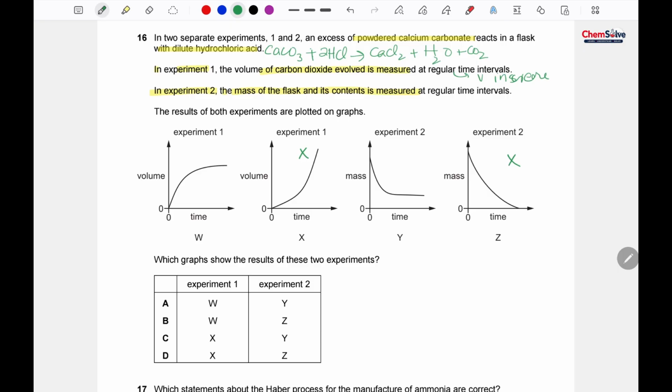So again Z is the correct one. So we are left between Y and W. For experiment number 1 it is W, and for experiment number 2 it is Y. So that's how the correct option is option A.